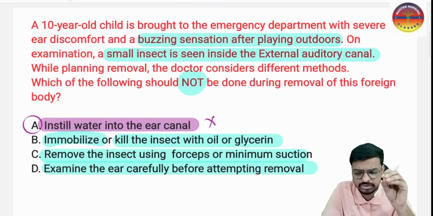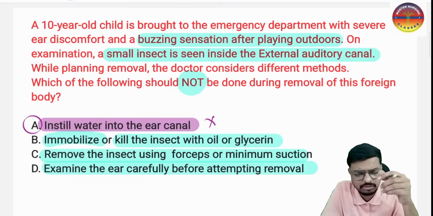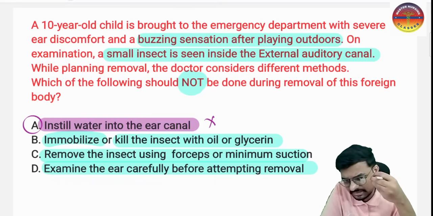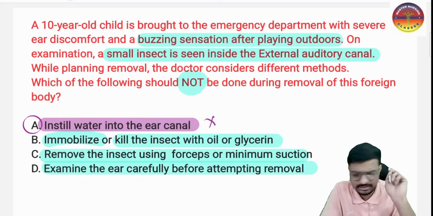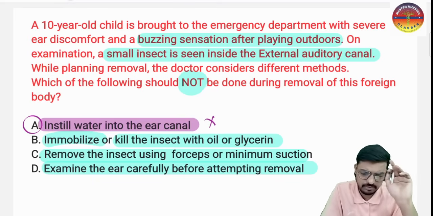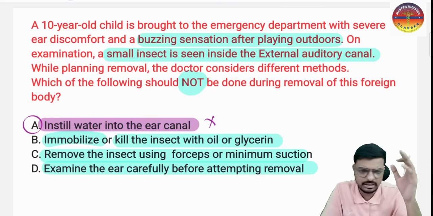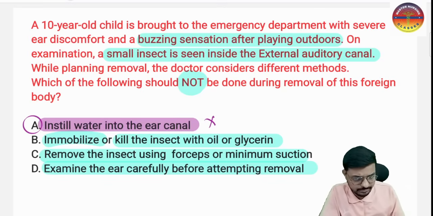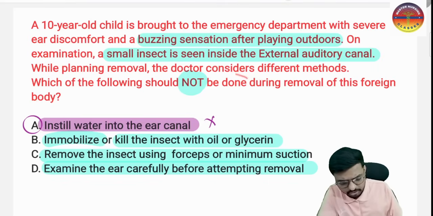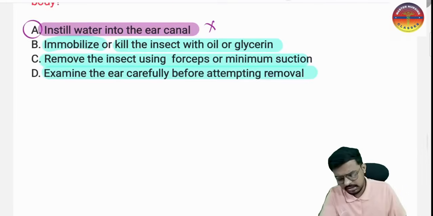In that situation also, you should not put water in the ear, because if that bean or cereal which entered gets swollen due to instillation of water, it is again difficult to remove. So that is the reason instilling water into the ear canal is not a method to remove a foreign body from the external auditory canal. I hope it is very much clear. So this is option A. It should not be done. In the question they asked which should not be done, so this one should not be done. The remaining things we can do to remove the foreign body.